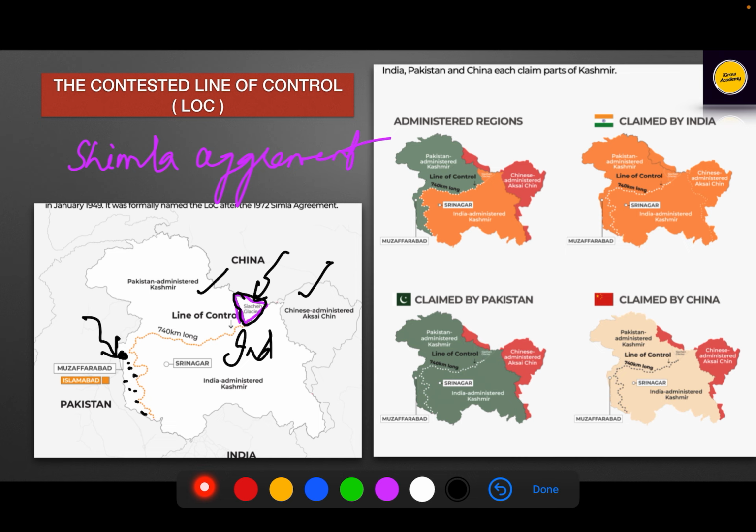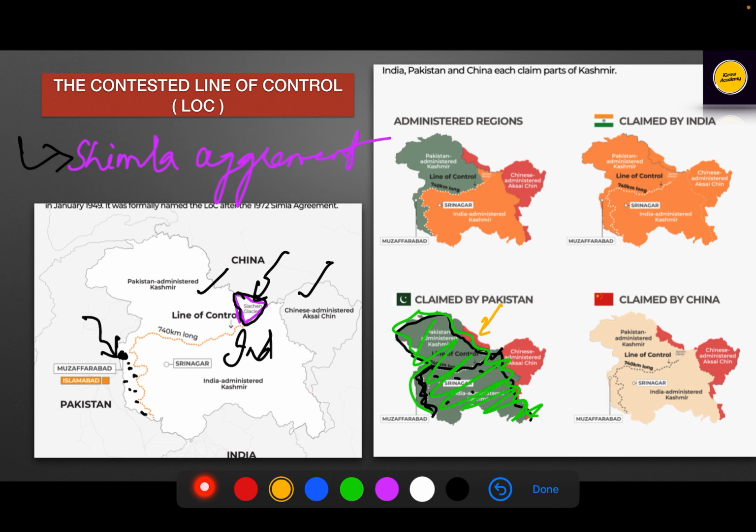What Pakistan claims is that Pakistan claims this full region. You can see this region is LOC. We should have full control over this region, but they claim this whole region. They are against the Shimla Agreement. They tell that we can break away the Shimla Agreement, we don't need this one, and we will not abide by this one. So they are totally against this agreement, and they say we'll take this full thing. Then what about this one?